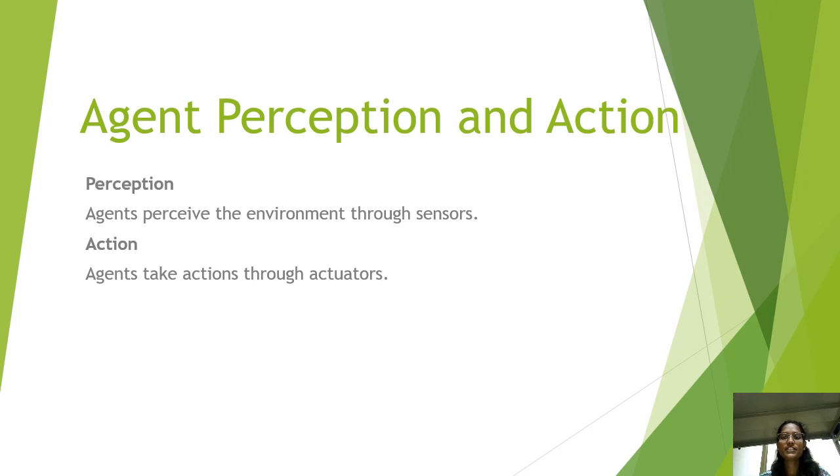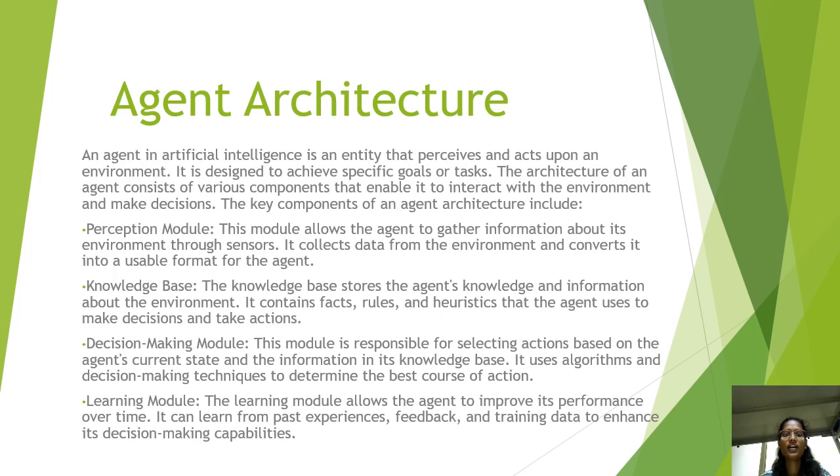Then, agent perception and action. In artificial intelligence, agent perception means the agent perceives the environment through sensors, and its action depends on the agent taking actions through actuators. Then the agent architecture.